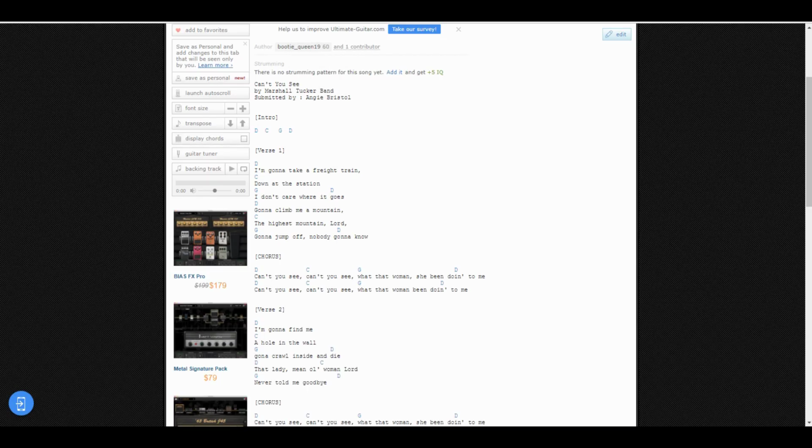So if we look, the intro, it says it goes D, C, G, D. Now, what you don't see are measure lines or all those sorts of things. It doesn't have all that. You're just going to kind of use this as a guide to know how this song goes. So D is played right here. I'm going to take a freight train. C, down at the station. G, I don't care where it goes. And then over here it's got a D chord. So whoever wrote this tries as best they can to put the chord over where the changes go.